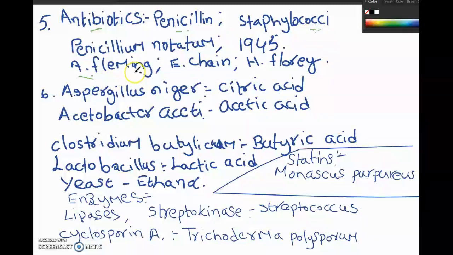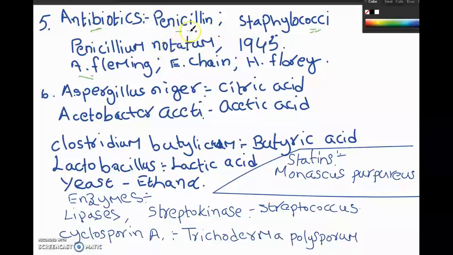But when he closed the lab for a few days and came back and opened it, in those Petri dishes he noticed something, that there was the growth of another microorganism around which this bacteria was not growing. It was not able to grow around that another organism that was growing. And afterwards he found that the chemical that was being produced by that microorganism was killing or suppressing the growth of Staphylococci.